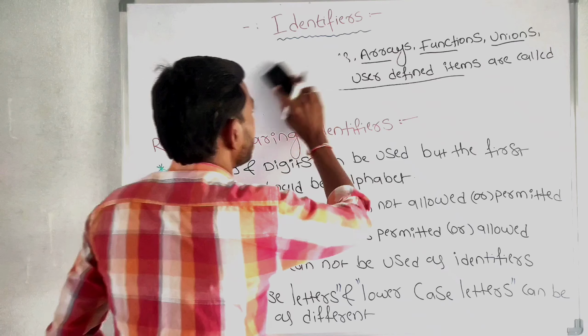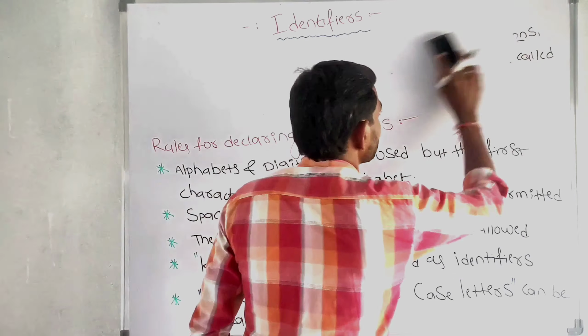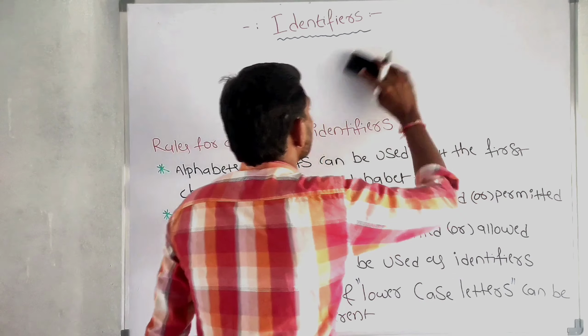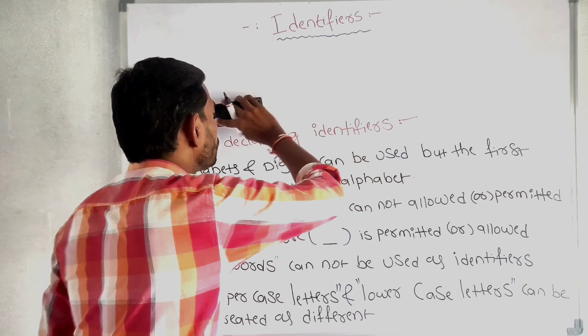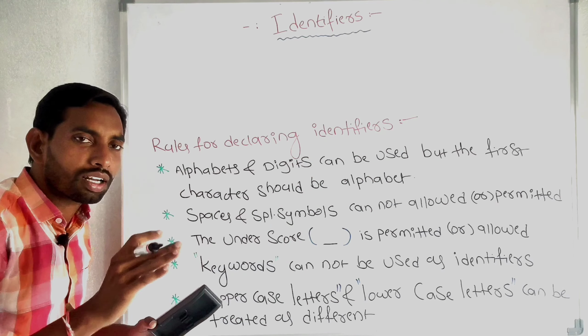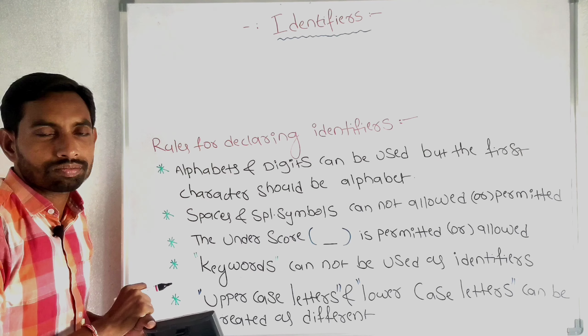The names of variables, arrays, functions, unions, structures and other user defined items are called identifiers.